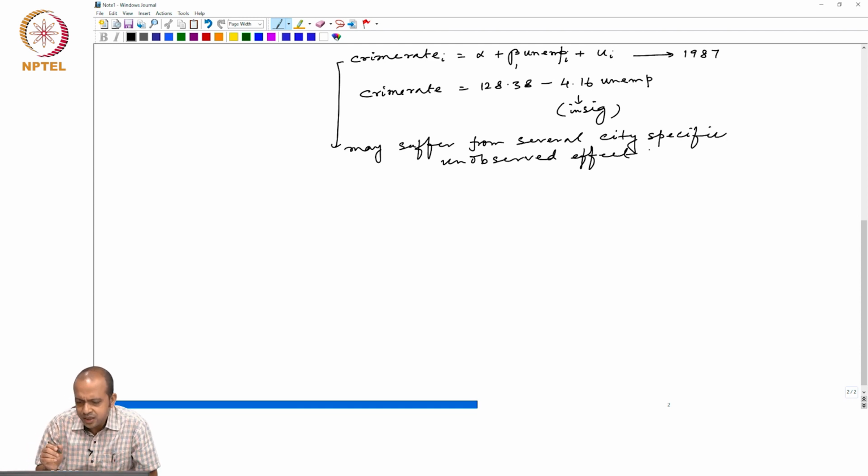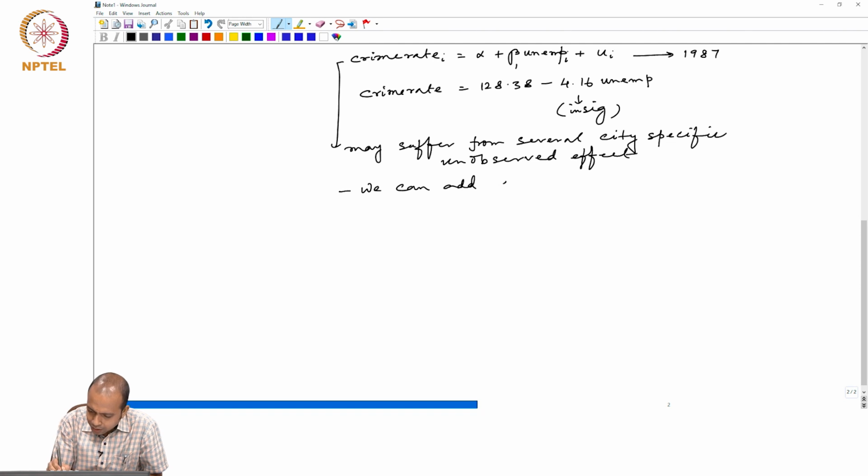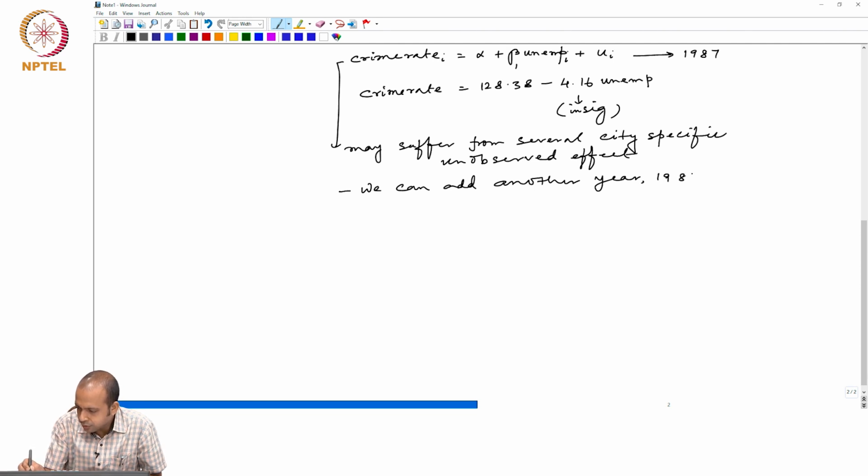So in that case, instead of running the regression only on a particular year, 1987, we can add another specific year, let us say 1982, and make it a panel.